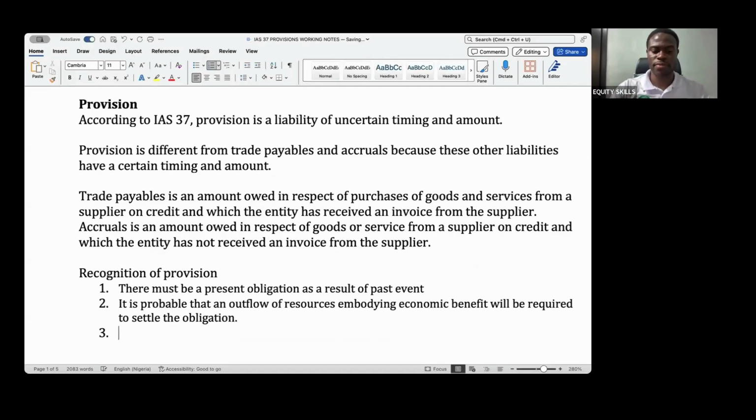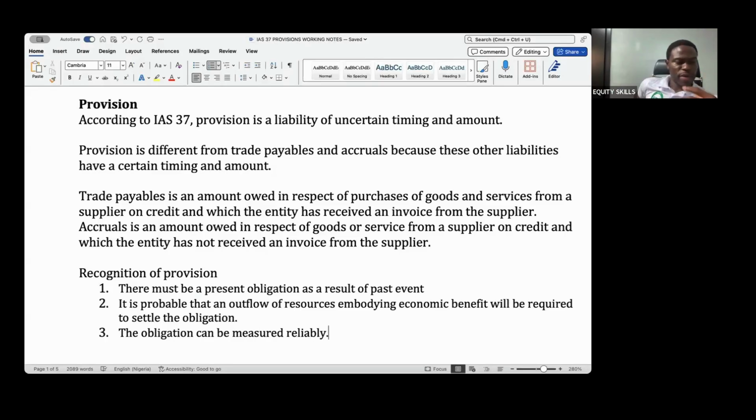And number three, the obligation can be measured reliably. So we can measure the obligation reliably. That's the third recognition criteria. These three you must know. These three you must always remember. They will always ask you.